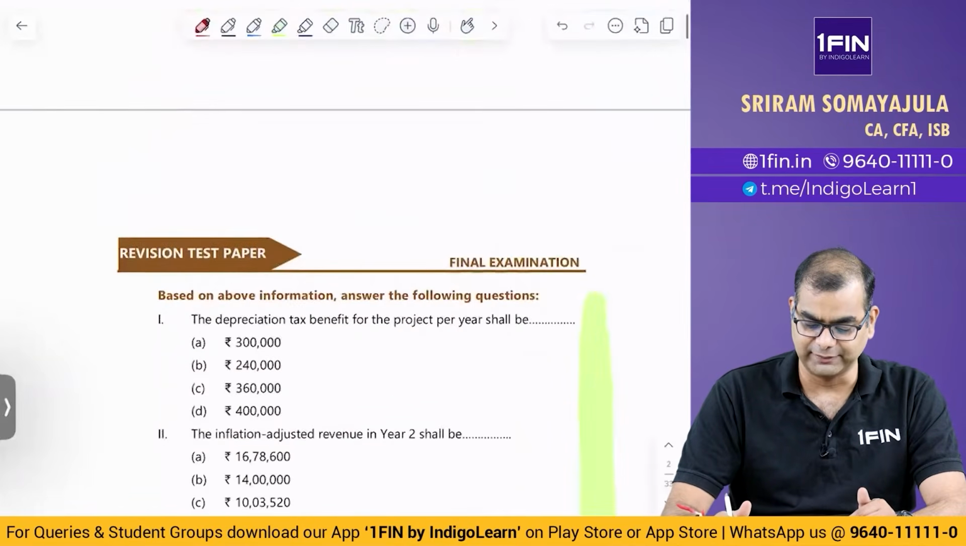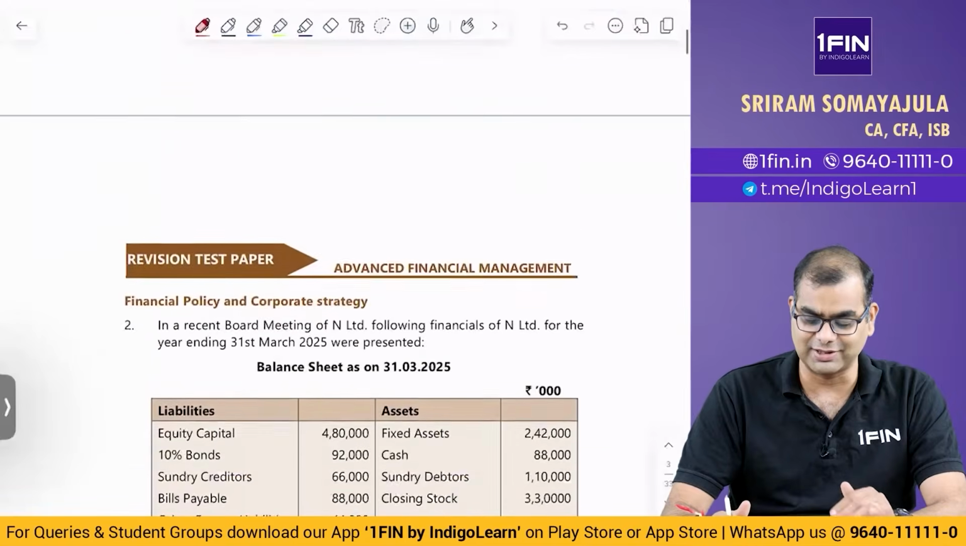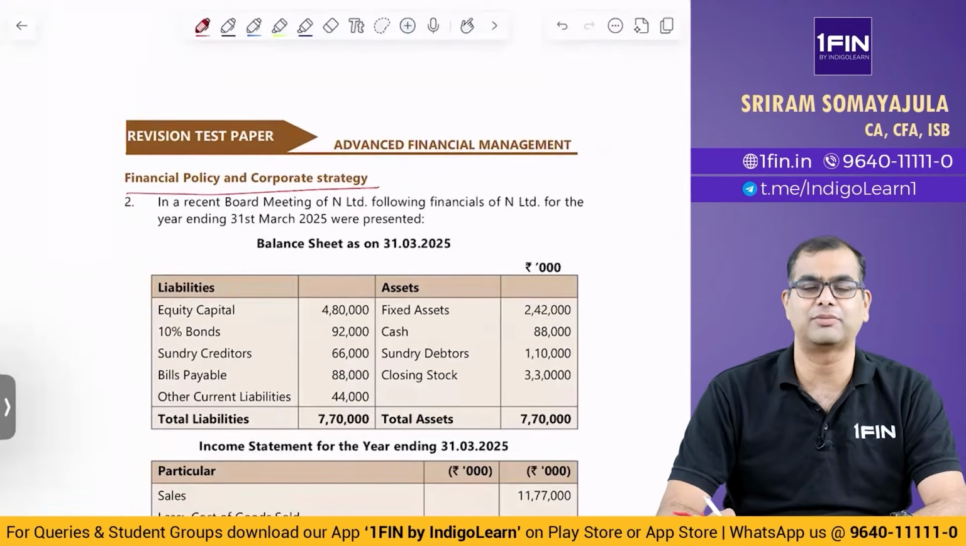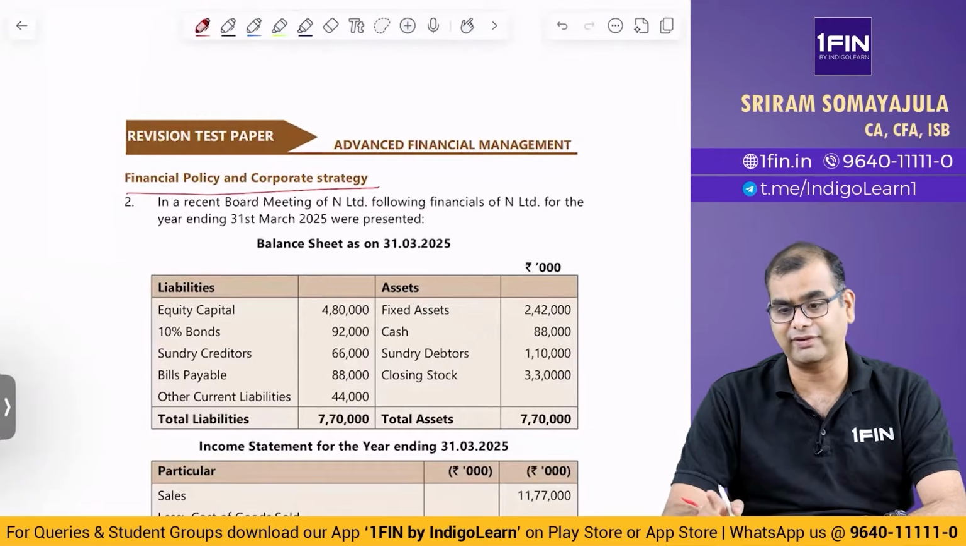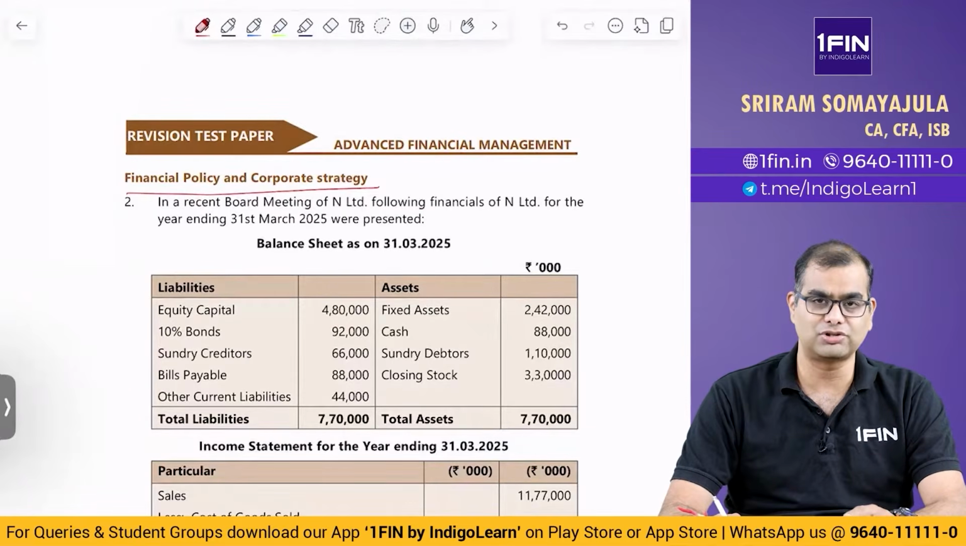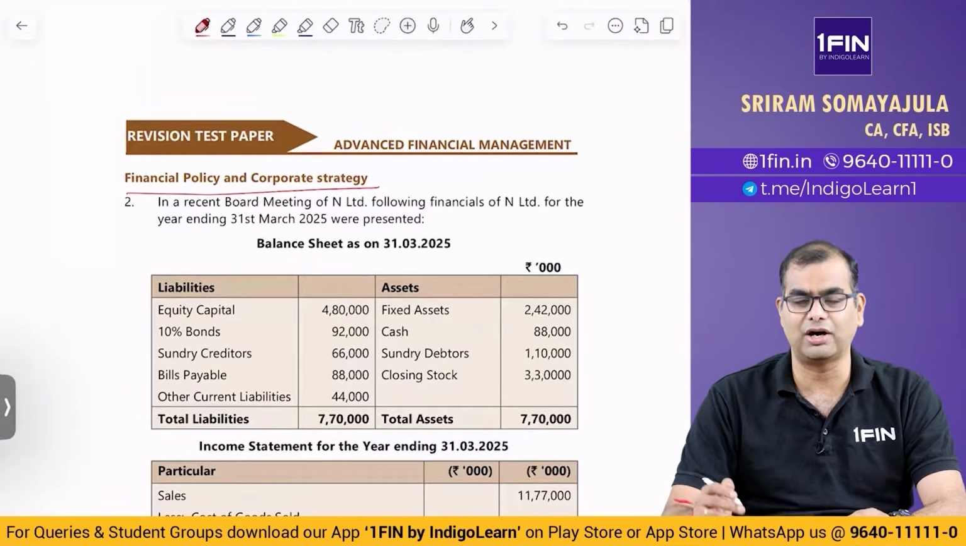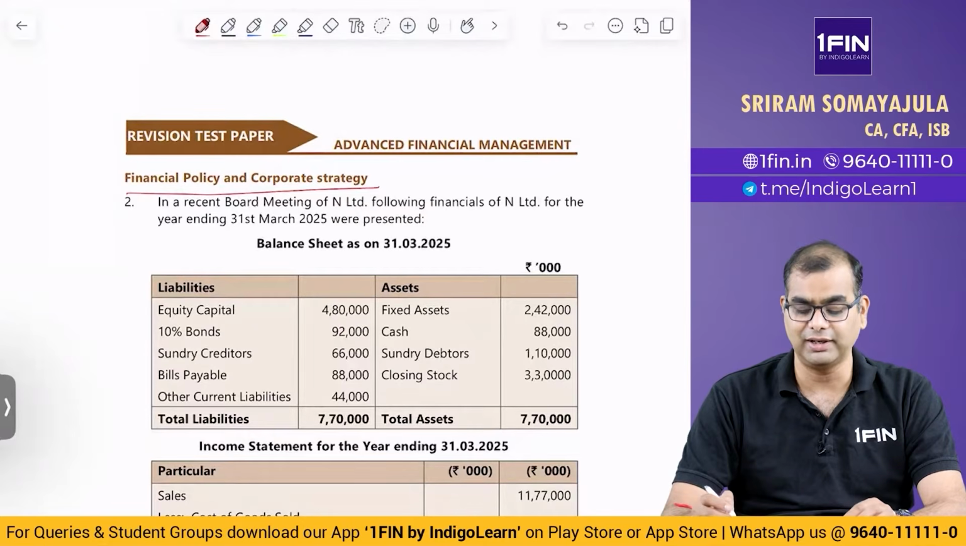The second question is one on which I'm actually going to spend time. This is on financial policy and corporate strategy. If you recollect, they have introduced this new concept of external funding requirement. It was made applicable from May 25. On that, they gave a question also in May 25 on how to compute EFR. Same thing or probably related to that, they have actually asked a question.